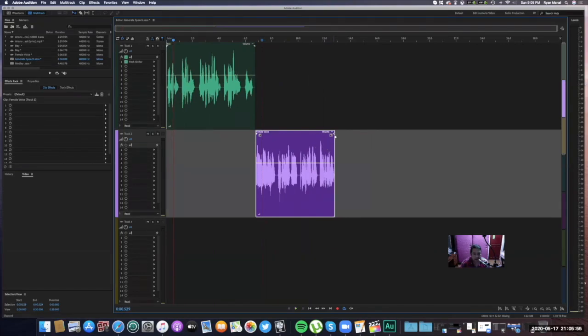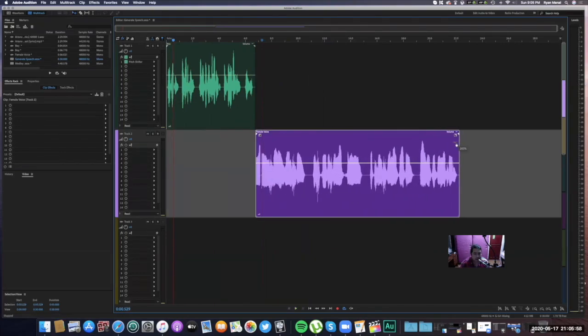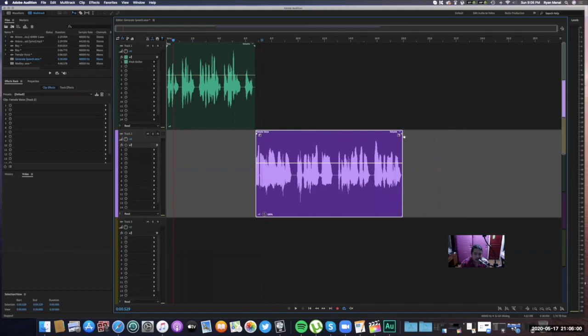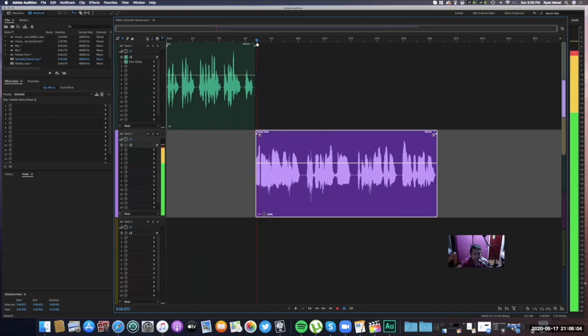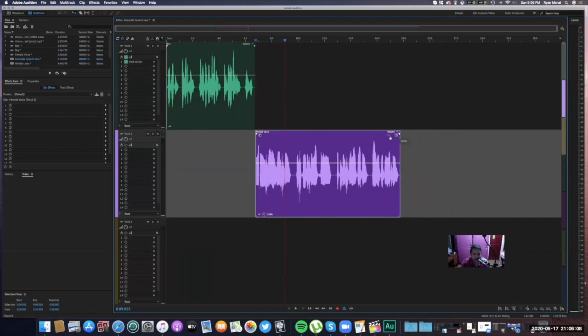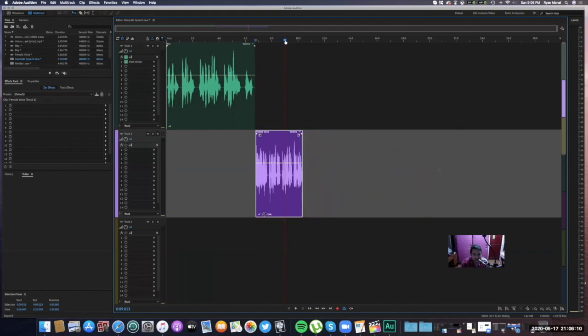And actually, you can change the speed of this by, if you see this thing, this triangle, if you move that, it will be very, very slow. If you want it quick, you just need to move it and shorten it.